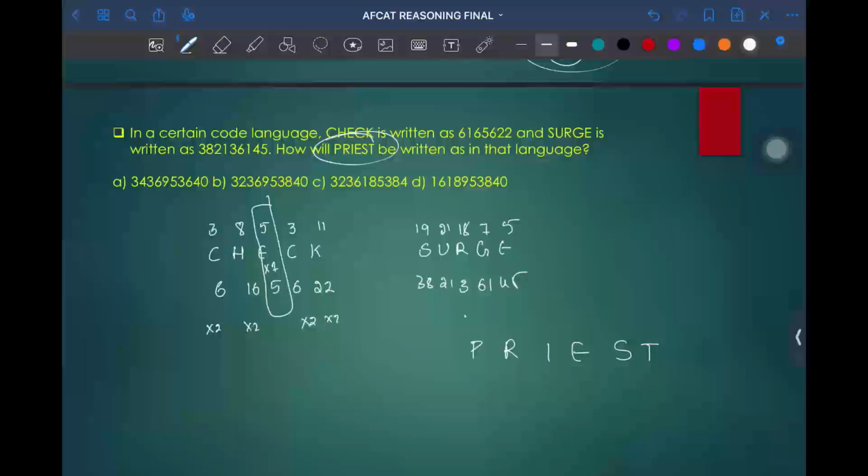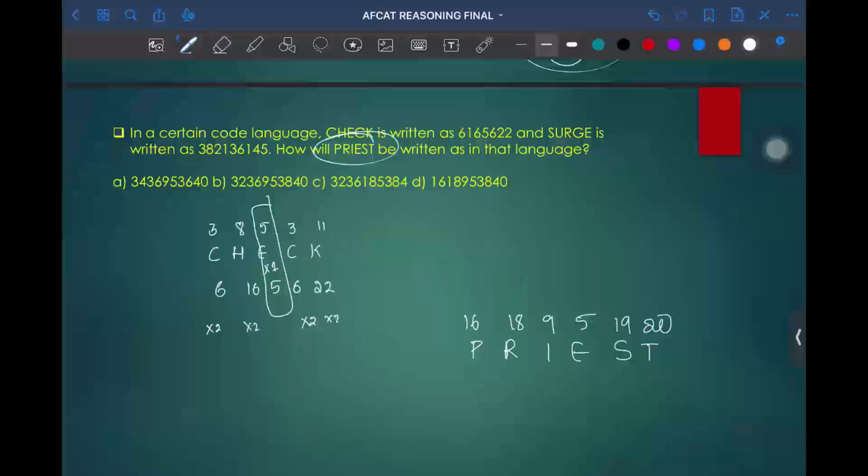So priest will become P will be 16, R will be 18, I will be 9, E will be 5, S will be 19, T will be 20. So when we look into the same pattern, P will become into 2, R will become into 2.